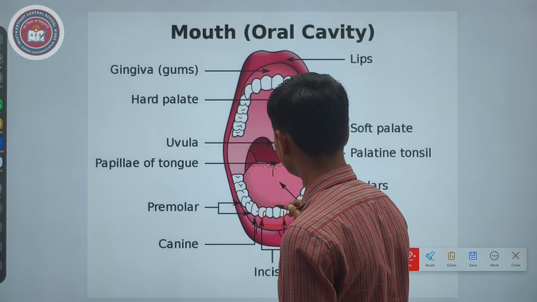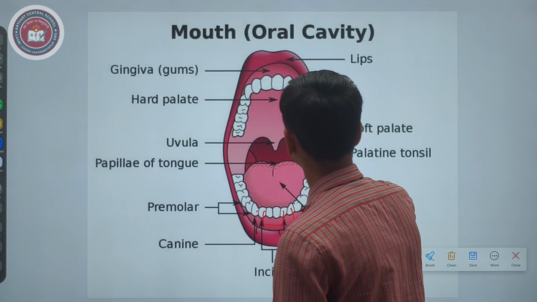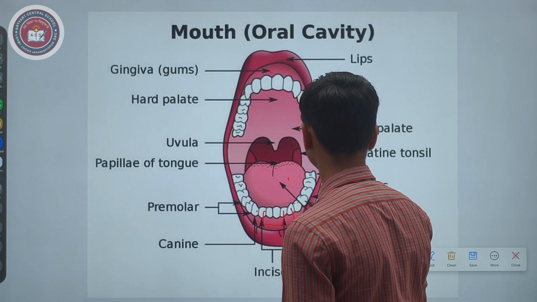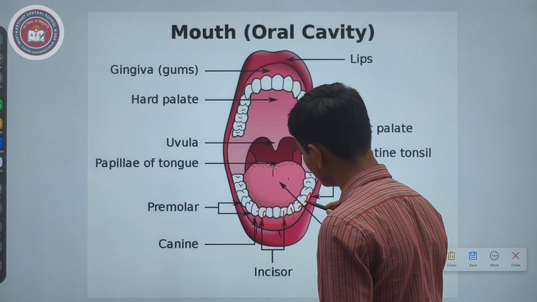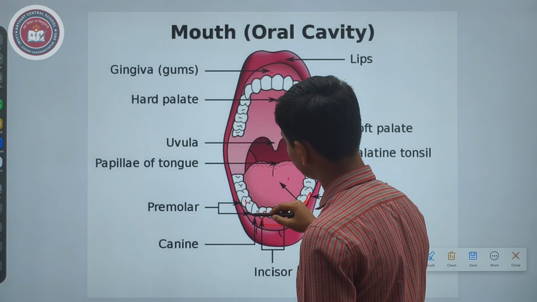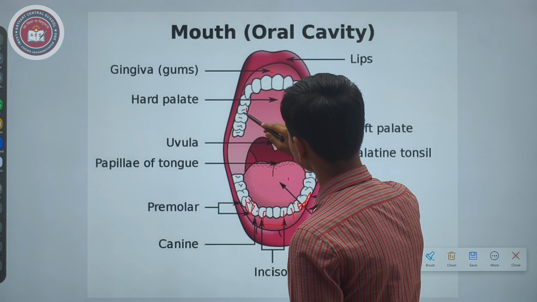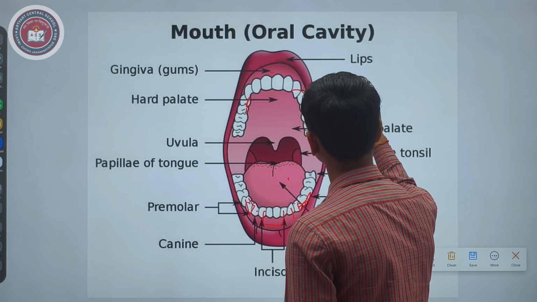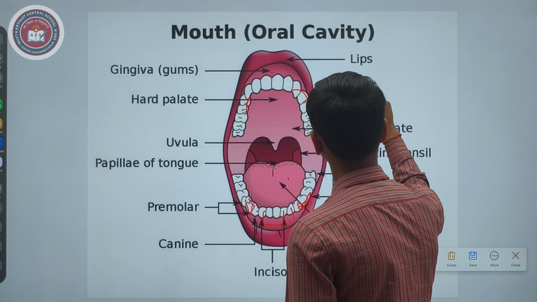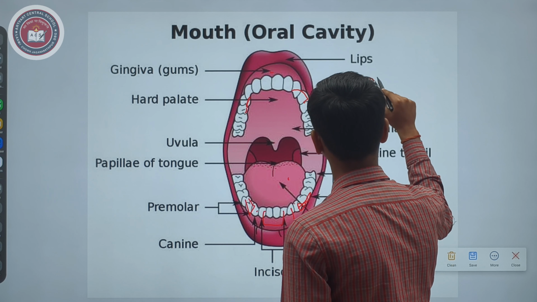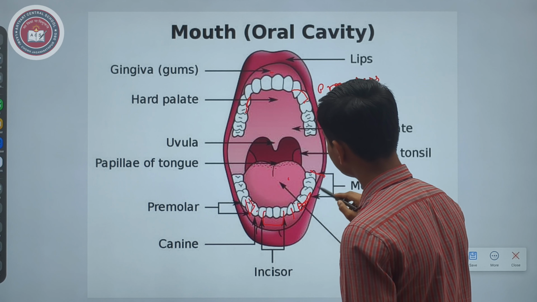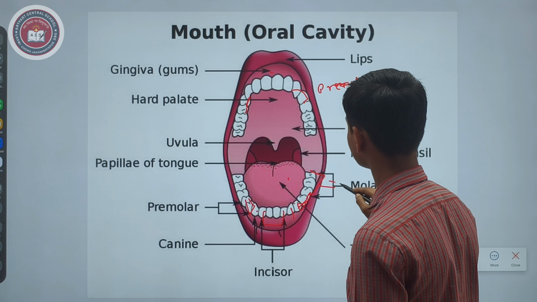These are two in all jaws, upper jaw and lower jaw. And this is the tongue. These two teeth are known as premolars. Last three teeth are known as molars.